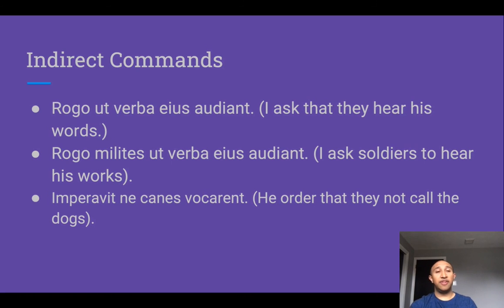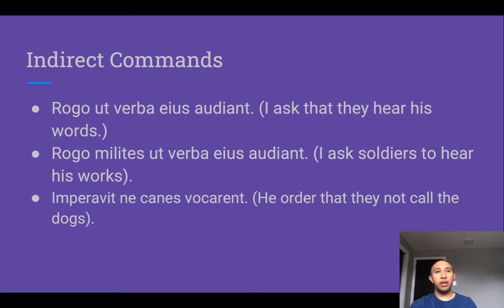Okay. Finally, we have imperavit ne canes vocarent. There, imperavit ne canes vocarent means he ordered that they not call the dogs, right? Here we're using ne to indicate a negative indirect command. He ordered that they not call the dogs, okay?